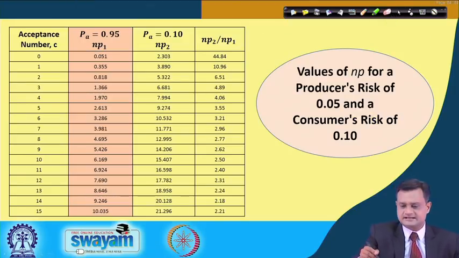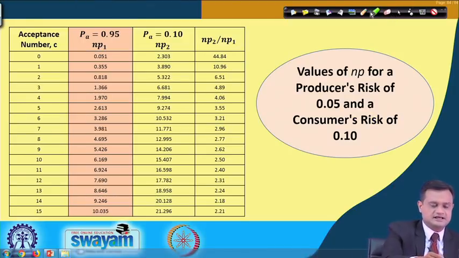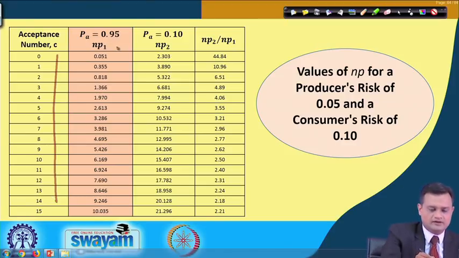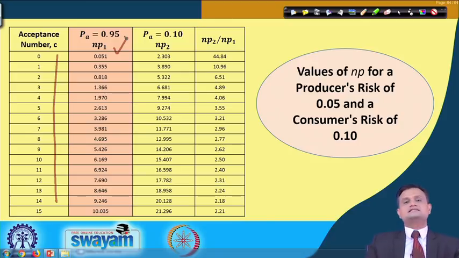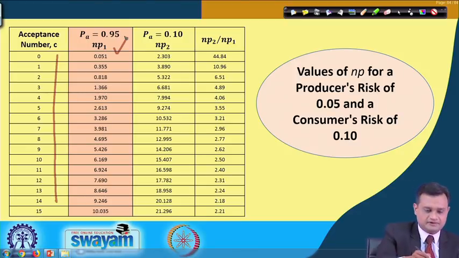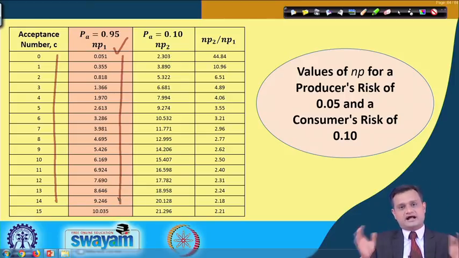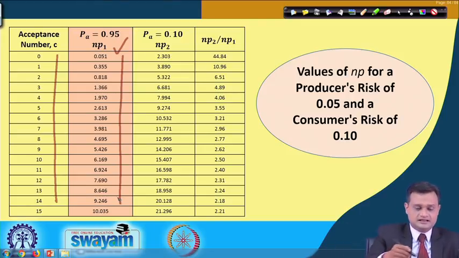Now just see the table and what it tells. You have the acceptance number in the first column and you have NP1 for PA equal to 0.95. So 1 minus alpha percentage means I am referring to the producer's risk, and these are the values specific to NP1. It is a standard table, so we just accept it in order to design our single sampling plan.